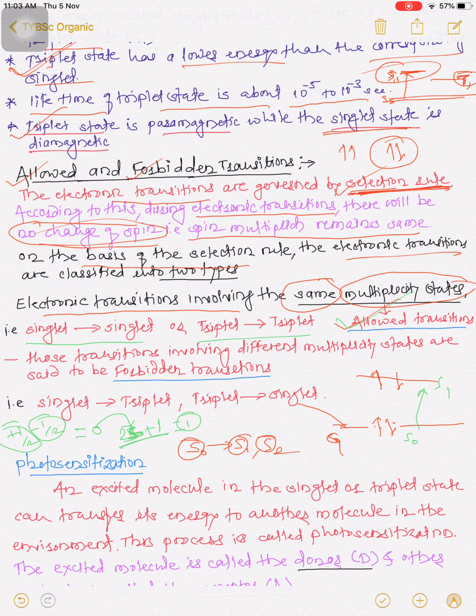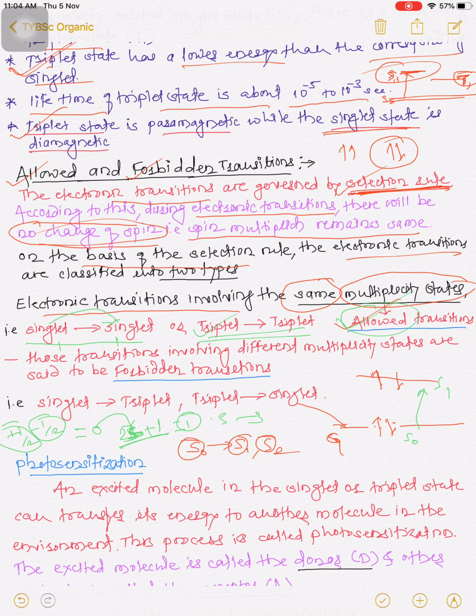So the spin multiplicity is 1 on both sides. Singlet to singlet excitation is an allowed transition. Triplet to triplet, that is 3 to 3, is also an allowed transition.